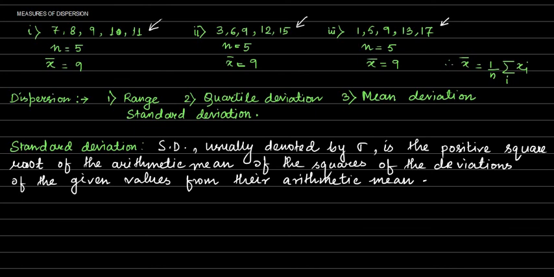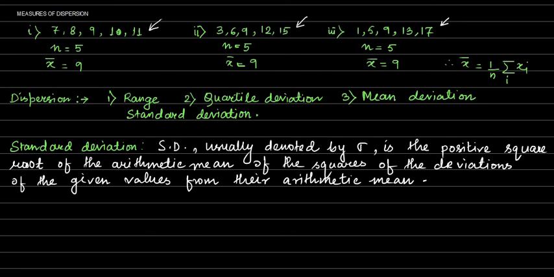So see here, I have taken three sets of data. In the first one, we have taken 7, 8, 9, 10, 11. Similarly, for the second one, we have taken 3, 6, 9, 12, 15. And in the third one, we have taken 1, 5, 9, 13, and 17. As you can see, each of these sets contains 5 data, so n equals 5, and if you calculate the mean of each set, you will get 9. So x bar is equal to 9 in each case.